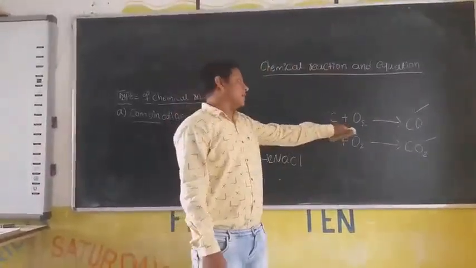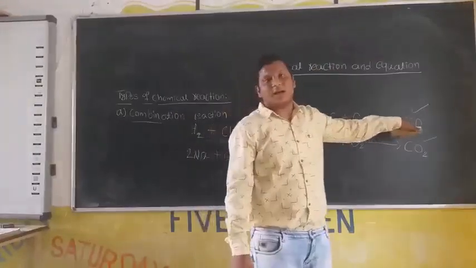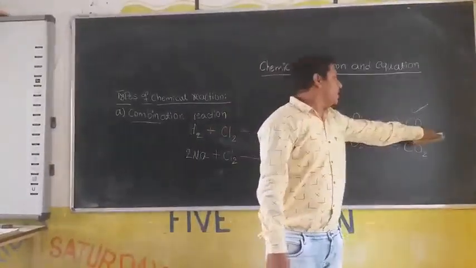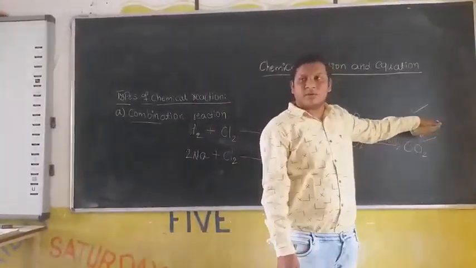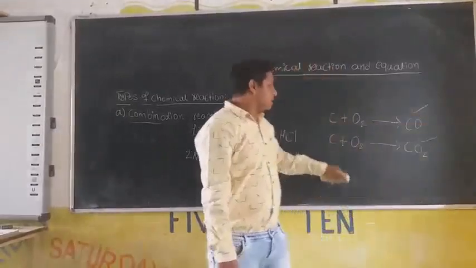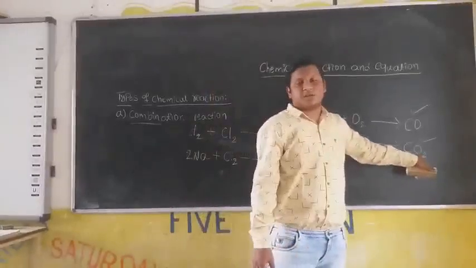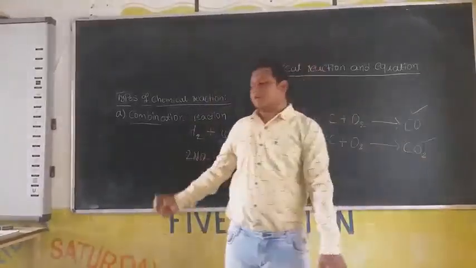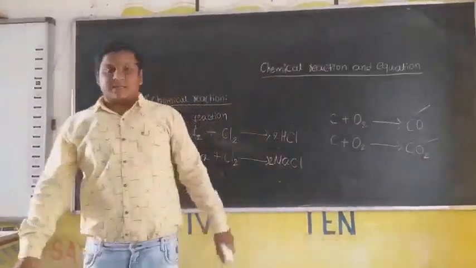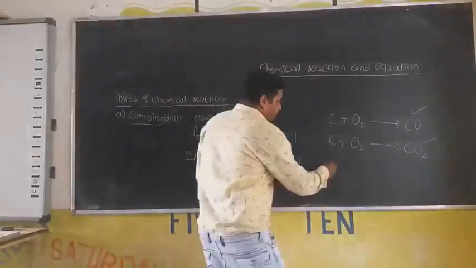When carbon reacts with oxygen, it produces carbon monoxide. Because of a single product, it is a suitable example for combination reaction. In this case also, when carbon reacts with oxygen, it produces carbon dioxide, which is a suitable example for our combination reactions. Okay. Then the next one.